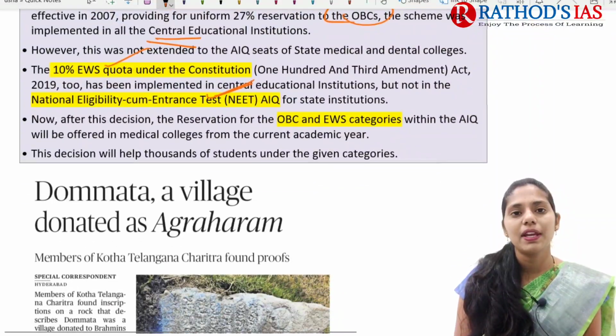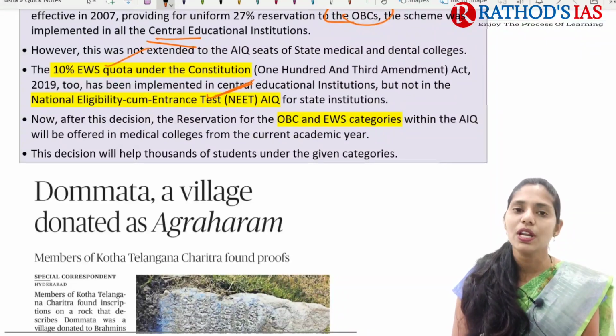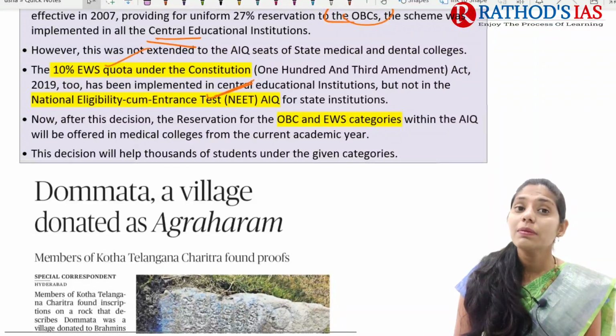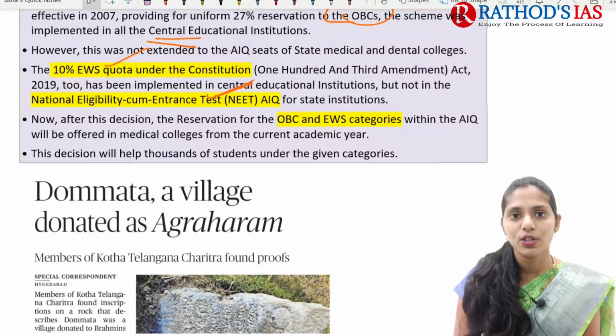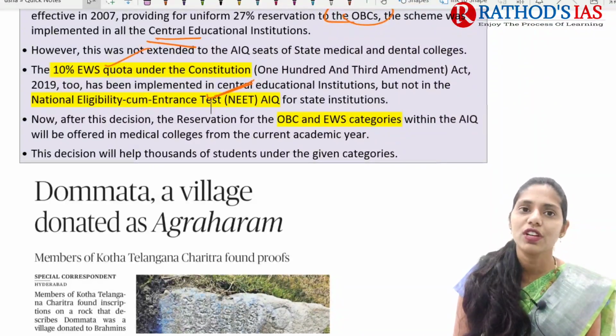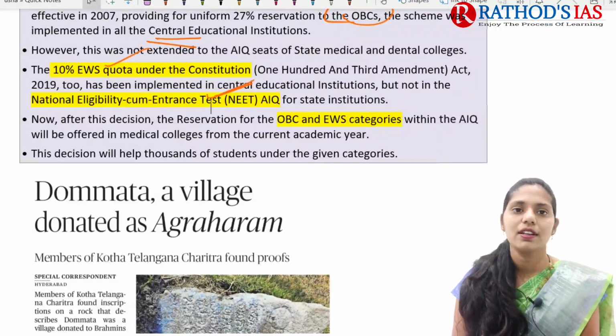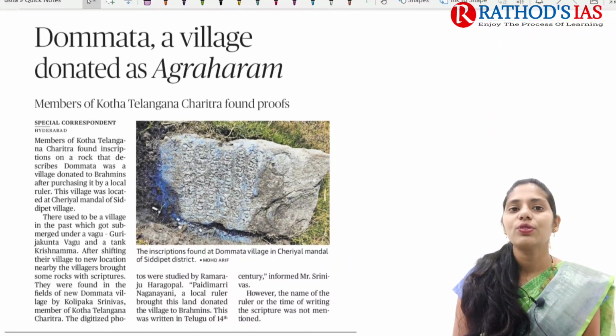Recently, a PIL was introduced in the Supreme Court, and the Supreme Court said that yes, we can go for admissions as per the 10% reservation for EWS and 27% reservation for the OBC category. So this is the recent news and current affairs. Now let us see the next topic.